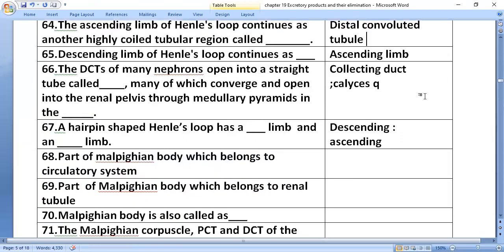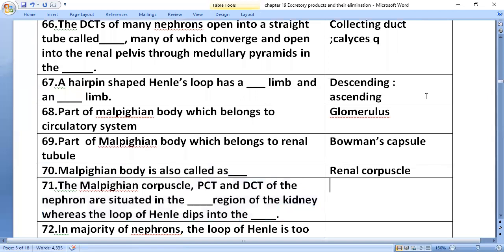The part of the Malpighian body which belongs to the circulatory system is the glomerulus. The part which belongs to the renal tubule is Bowman's capsule. The Malpighian body is also called the renal corpuscle. The Malpighian corpuscle, PCT and DCT of the nephron are situated in the cortical region of the kidney, whereas the loop of Henle dips into the medulla.